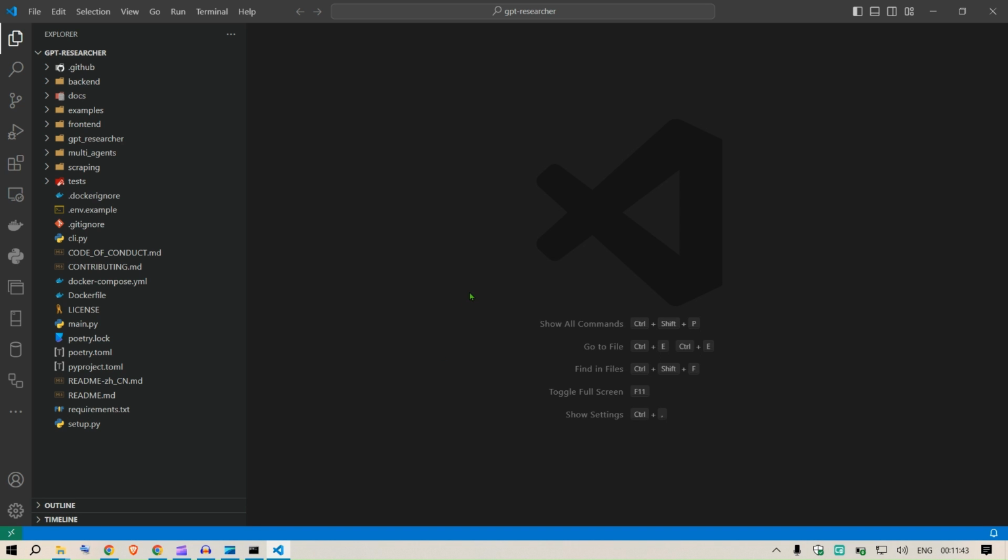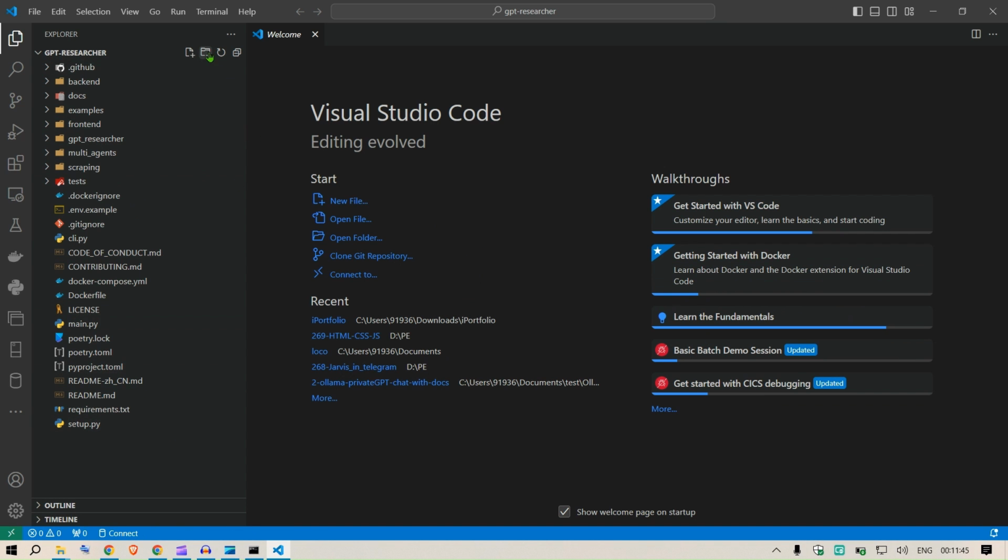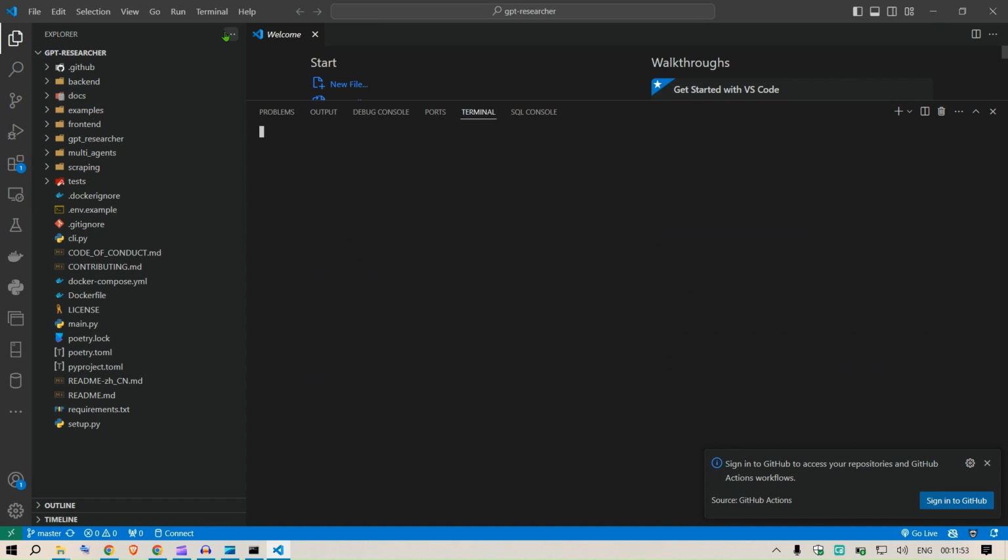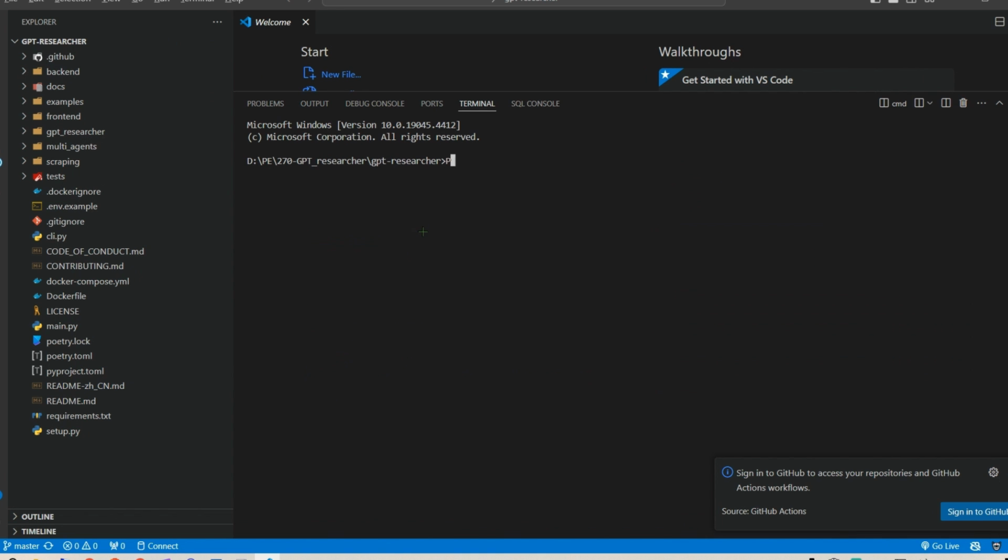This will open up Visual Studio Code Editor with the present folder that we have just downloaded. Now the first and foremost thing that we need to do is to load up an environment. So I open up a new terminal. Let me just start up the screencast mode so that you can see what I'm typing.